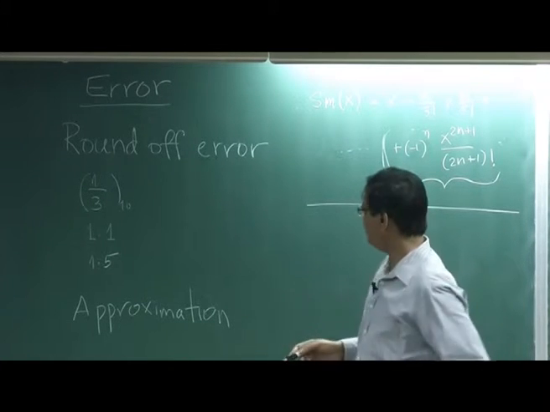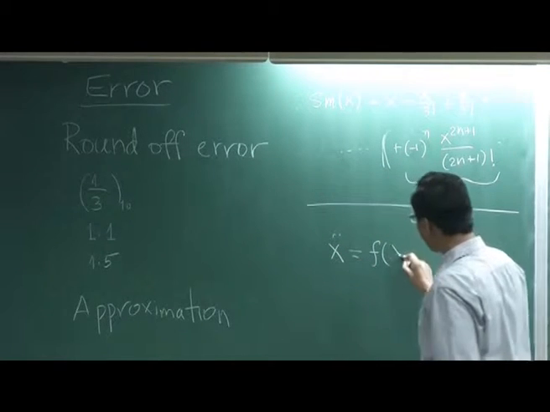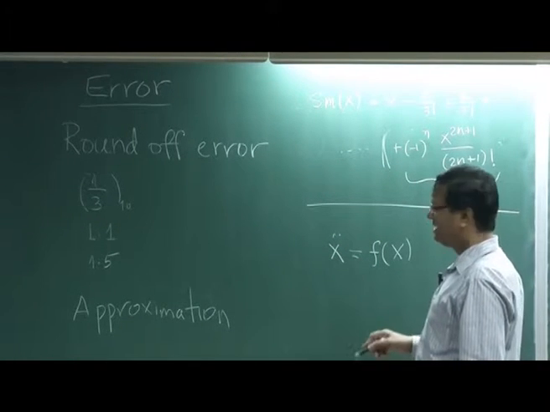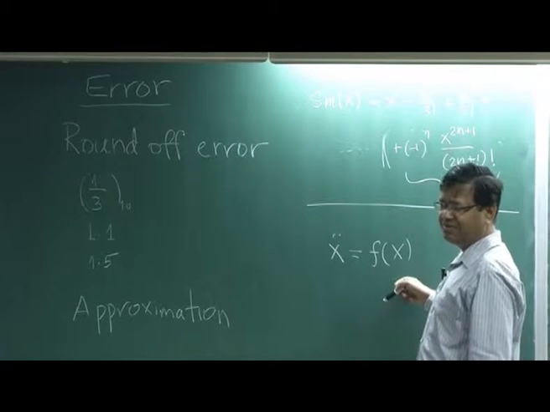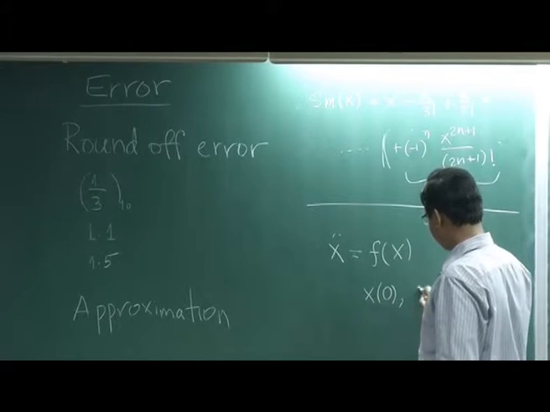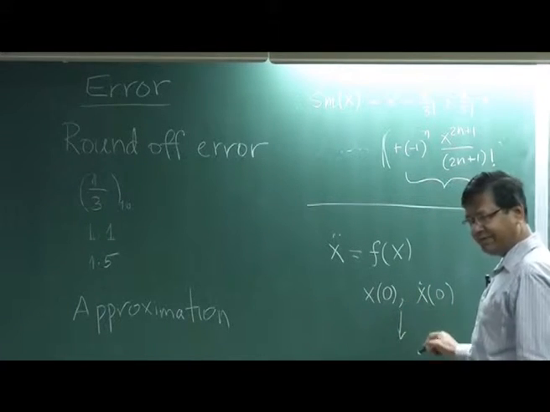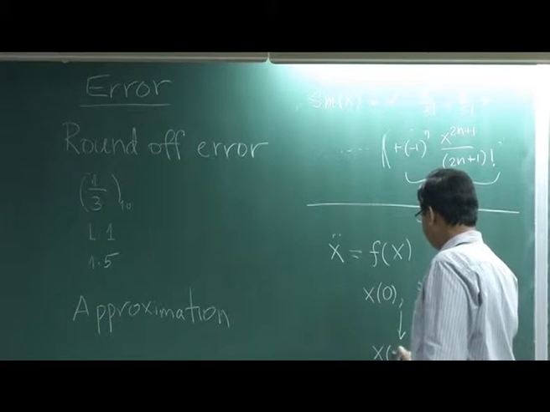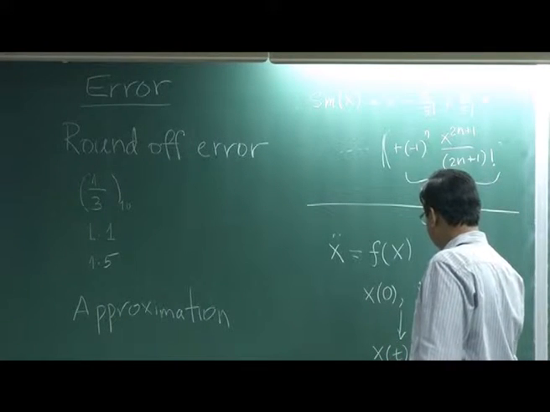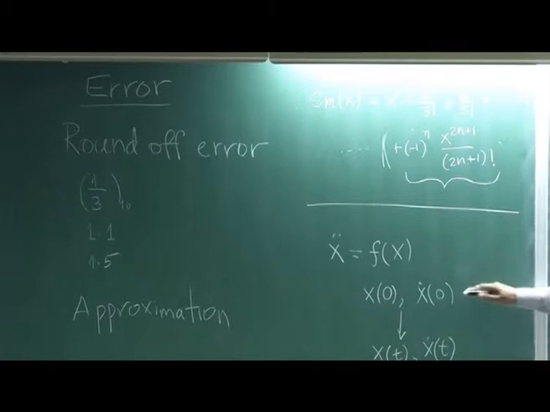We solve Newton's equation, x double dot equals f of x. This is a differential equation, and given the initial condition x0 and x dot 0, I am going to do time stepping and reach xt and x dot t. This is Newton's law. Now this is not going to be done in one shot in the computer. The computer does small time steps and reaches there.